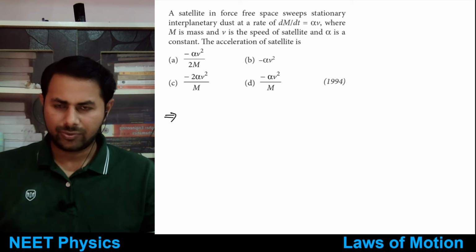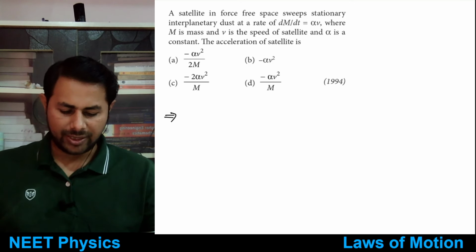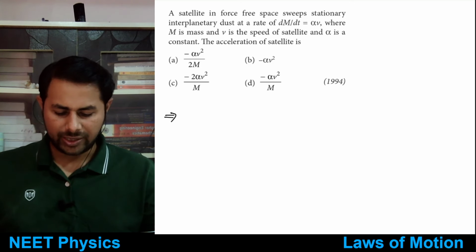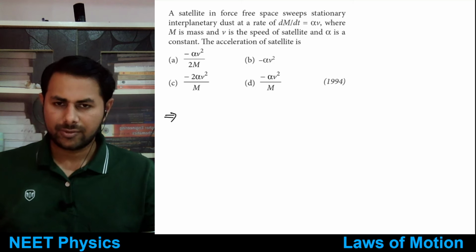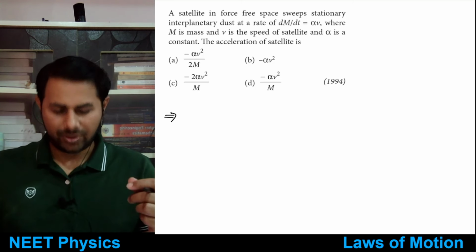A satellite in force-free space sweeps stationary interplanetary dust at the rate of dm by dt equals alpha v, where m is the mass. So see, you have a satellite, option D.